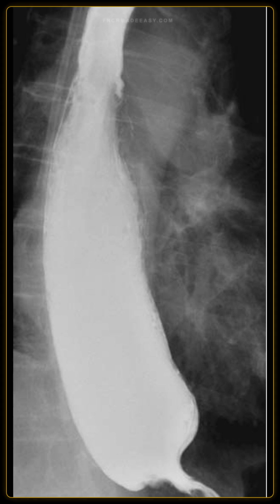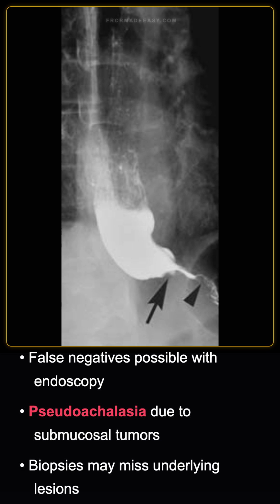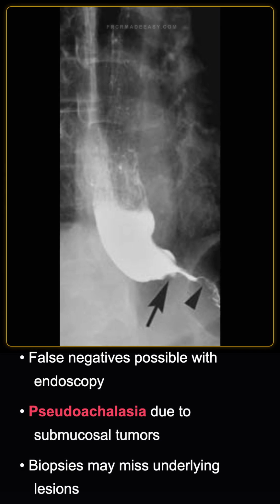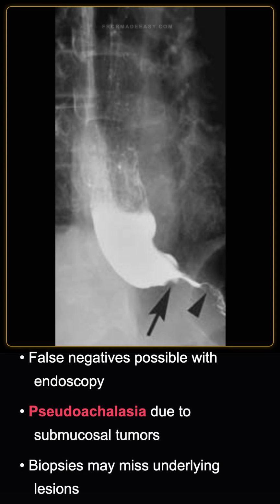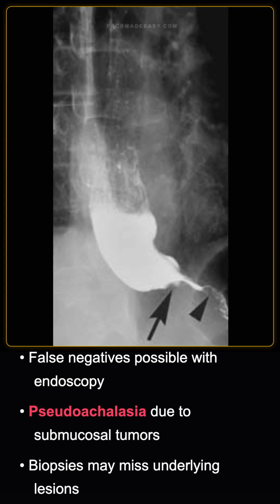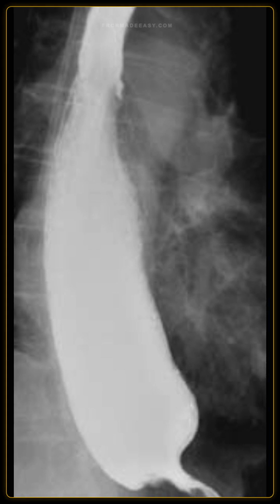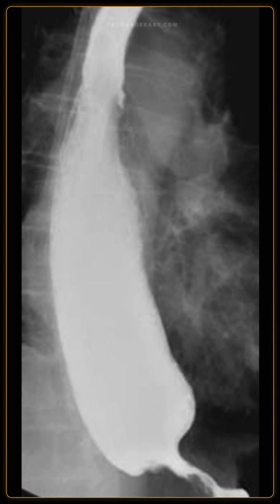Why might a screening upper endoscopy be falsely negative in pseudoachalasia? Endoscopy can be falsely negative because pseudoachalasia is often caused by submucosal tumor infiltration beneath a normal-appearing mucosa, leading to negative superficial mucosal biopsies. If endoscopy is negative but clinical suspicion remains high, what is the next diagnostic step?